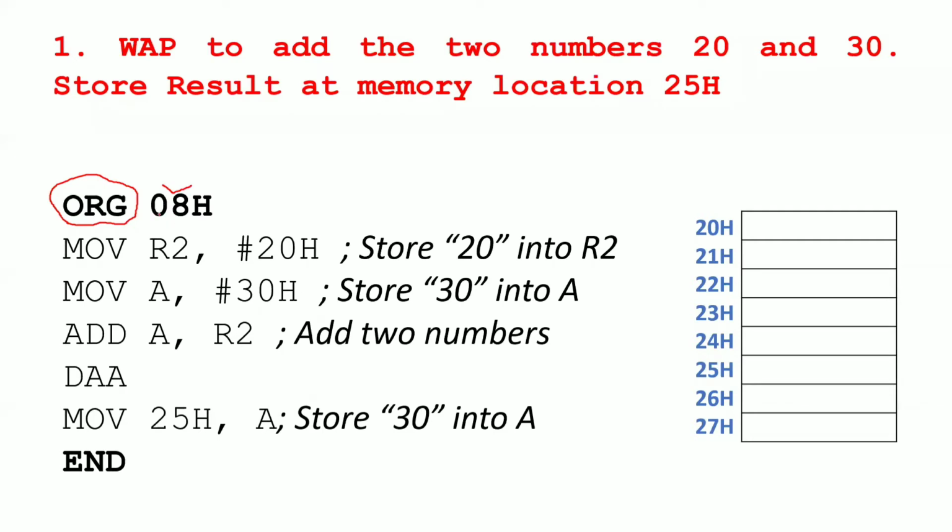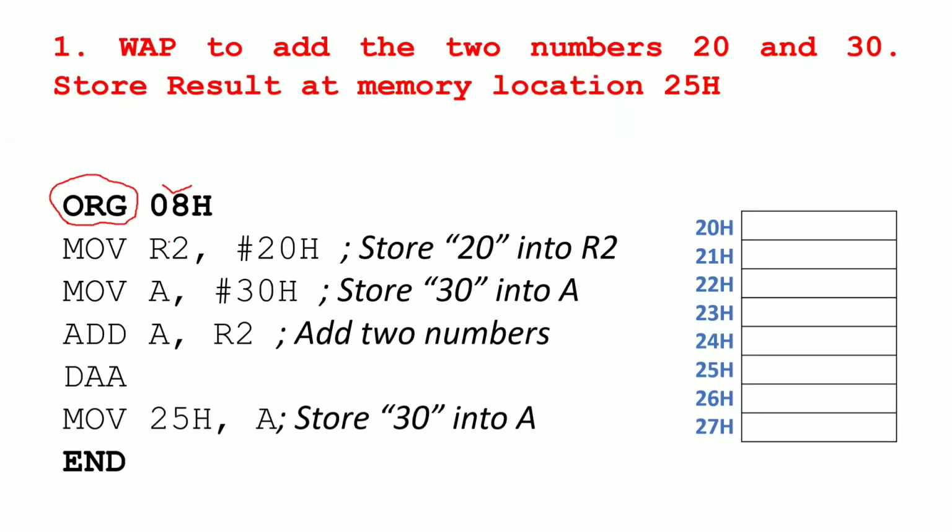Why have I taken 08h? If you understand the internal memory structure of the RAM, from 00 up to 07h is nothing but bank 0. I told you bank 0 is the default bank, so you cannot modify any contents there. That's why I have taken the next address, 08h. Please make sure that the address is valid, otherwise it's no problem. If you keep practicing, you will get to know this. Come to this example.